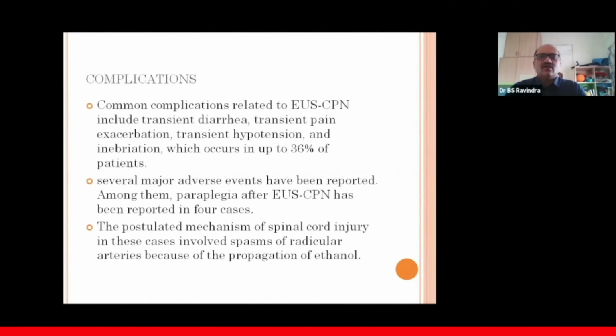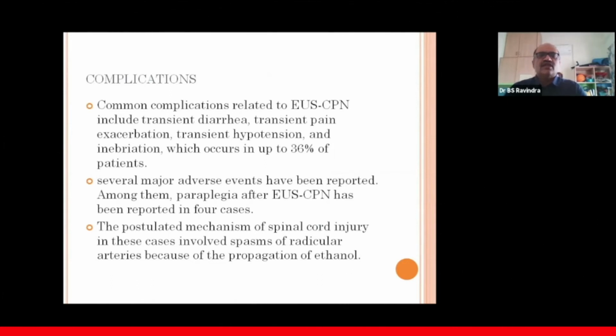And what are the complications we can expect? One is transient diarrhea and pain exacerbation, which we should always tell the patient. And then we can expect transient hypotension, and then inebriation. Any one of these complications can occur in almost less than 1/3 of the patients. And then is there any severe adverse effect? I think this has to be told to the patient.